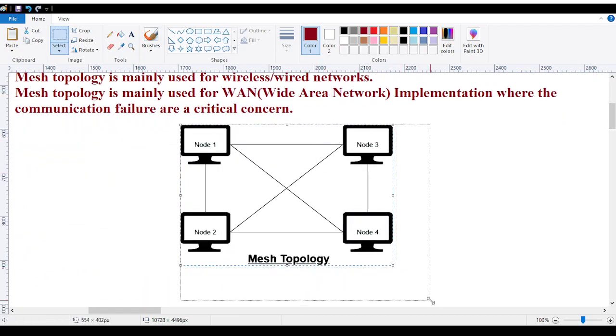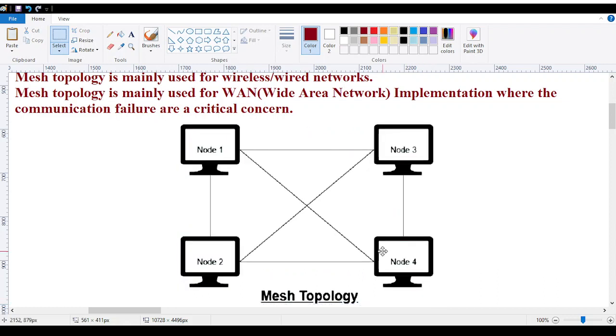Now, in this mesh topology, what do we have? In this mesh topology, nodes number 1, 2, 3, 4, all these nodes are connected with each other separately. They are independent to perform. They can establish connectivity with any node at any point.